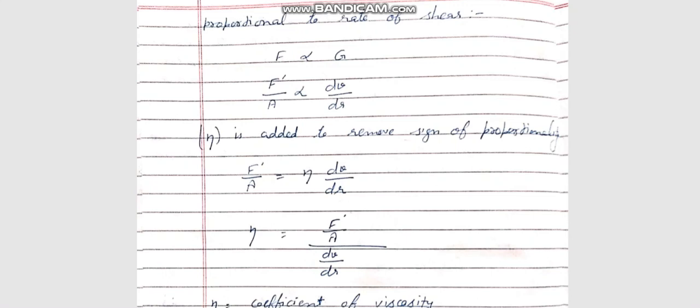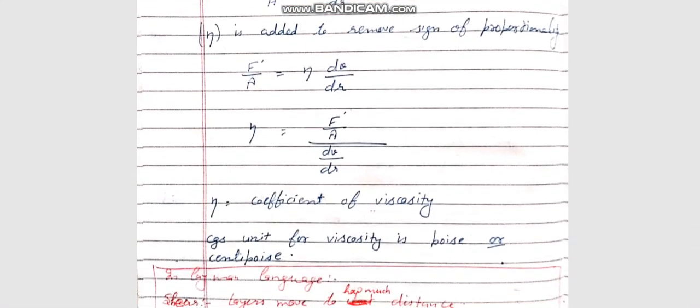Now the equation has become F prime upon A is equal to eta dV by dr. If we take eta on one side and the whole terms on the other side, then the equation will become eta is equal to F prime upon A divided by dV upon dr. Eta represents the coefficient of viscosity, and we have already discussed what F prime, A, and dV by dr are.